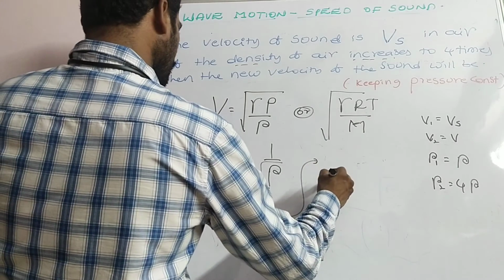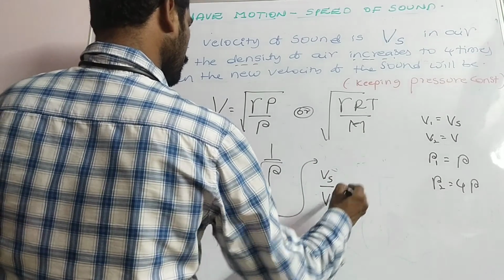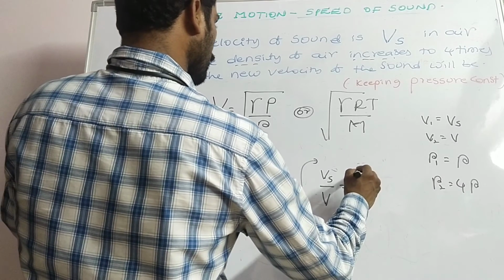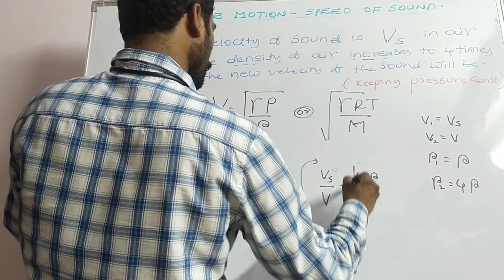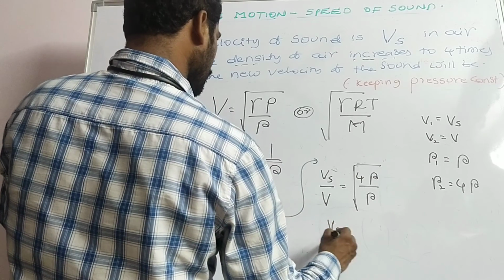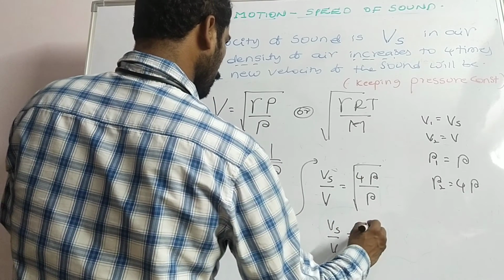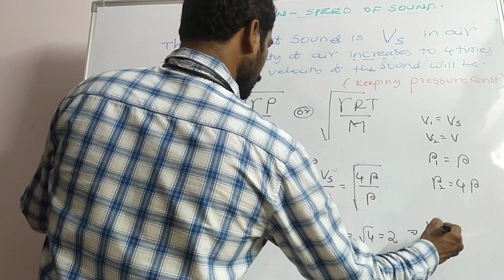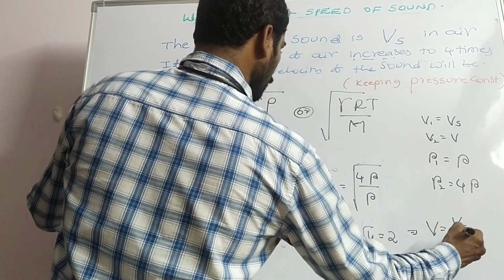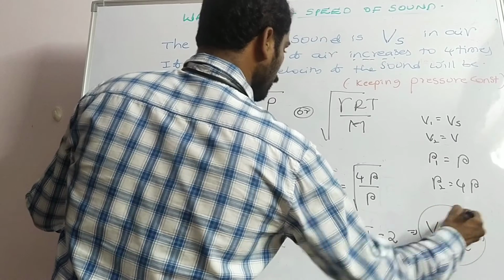Now Vs by V is equal to root of 4 rho by rho, which is root 4, that is equal to 2. That implies the speed V is equal to Vs by 2.